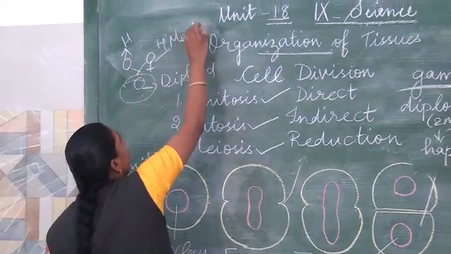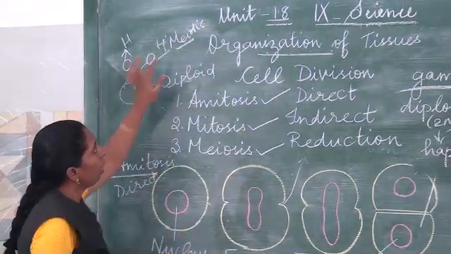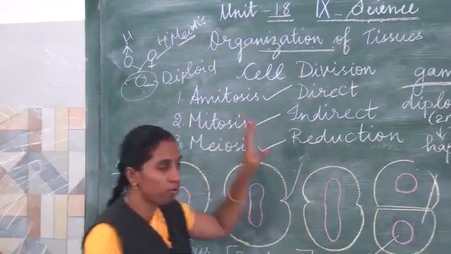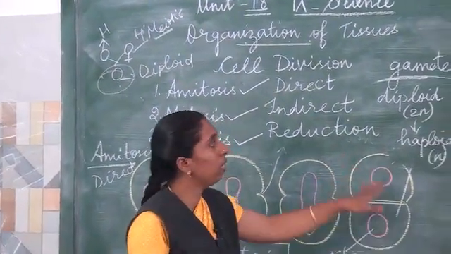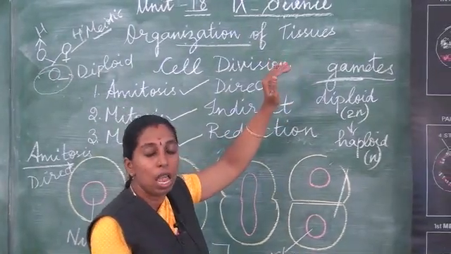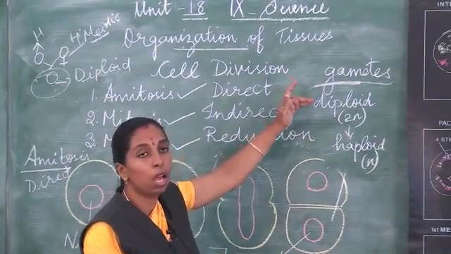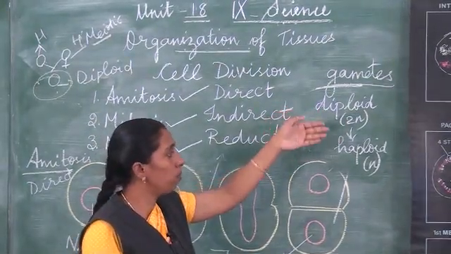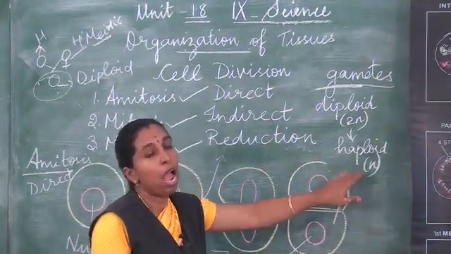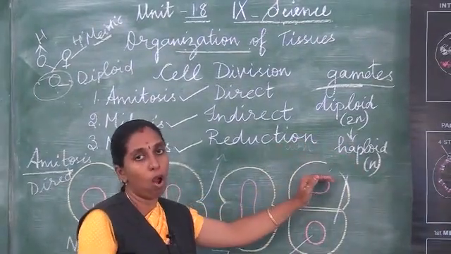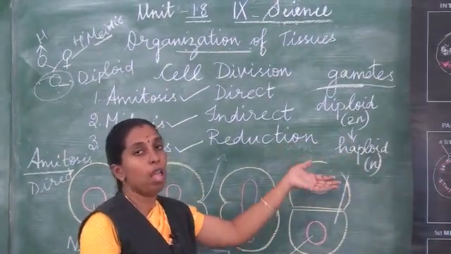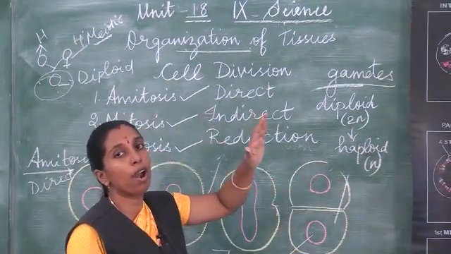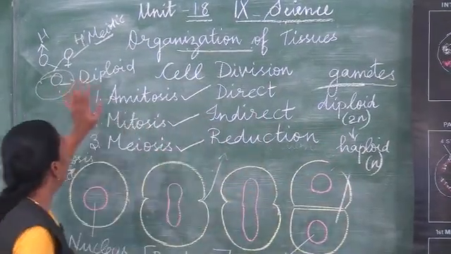Meiotic division takes place only during reproduction, and can be seen only in the gametes, that is in the testes and ovaries. Here the diploid number of chromosomes, 2n, is reduced to haploid, and only when it is reduced to haploid, when a male and female are involved in reproduction, will they form a diploid zygote.